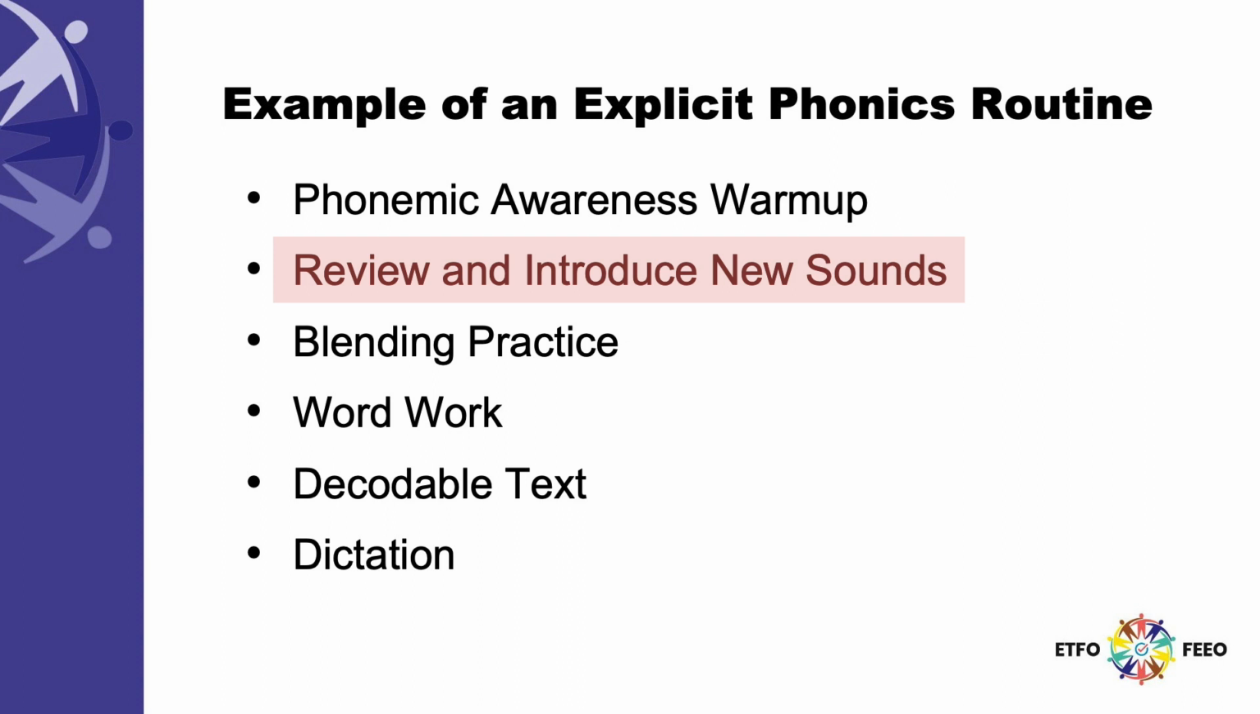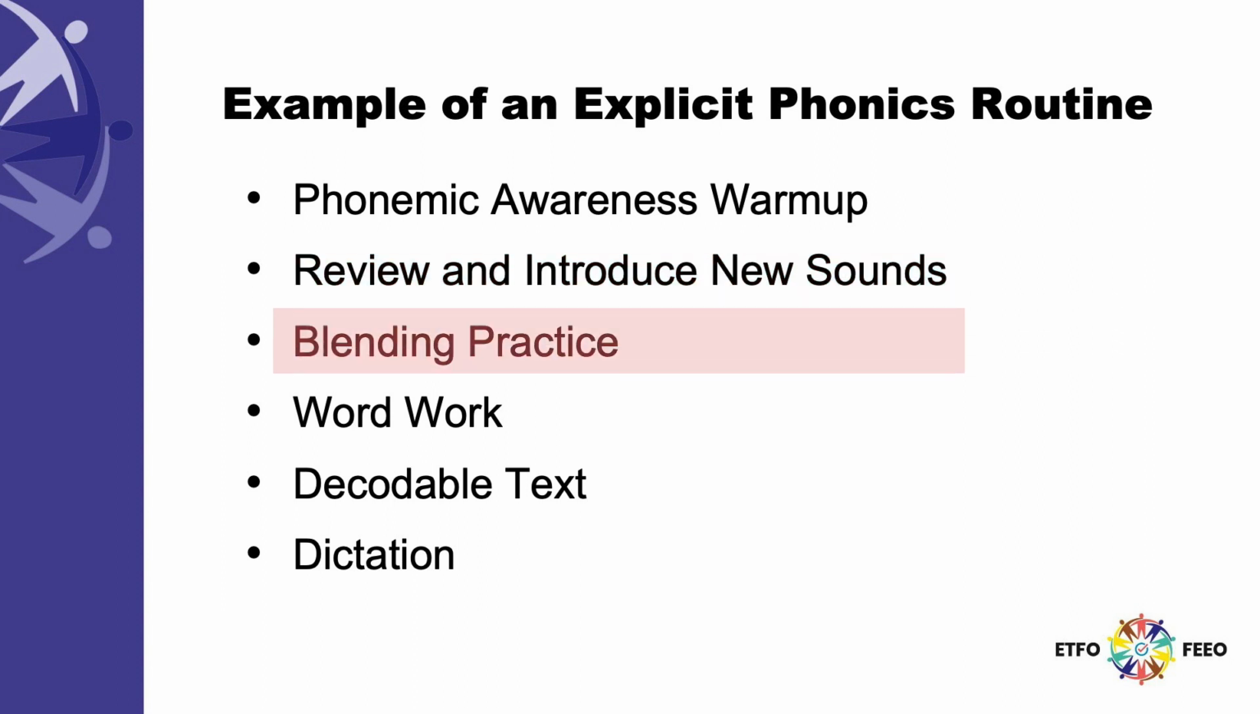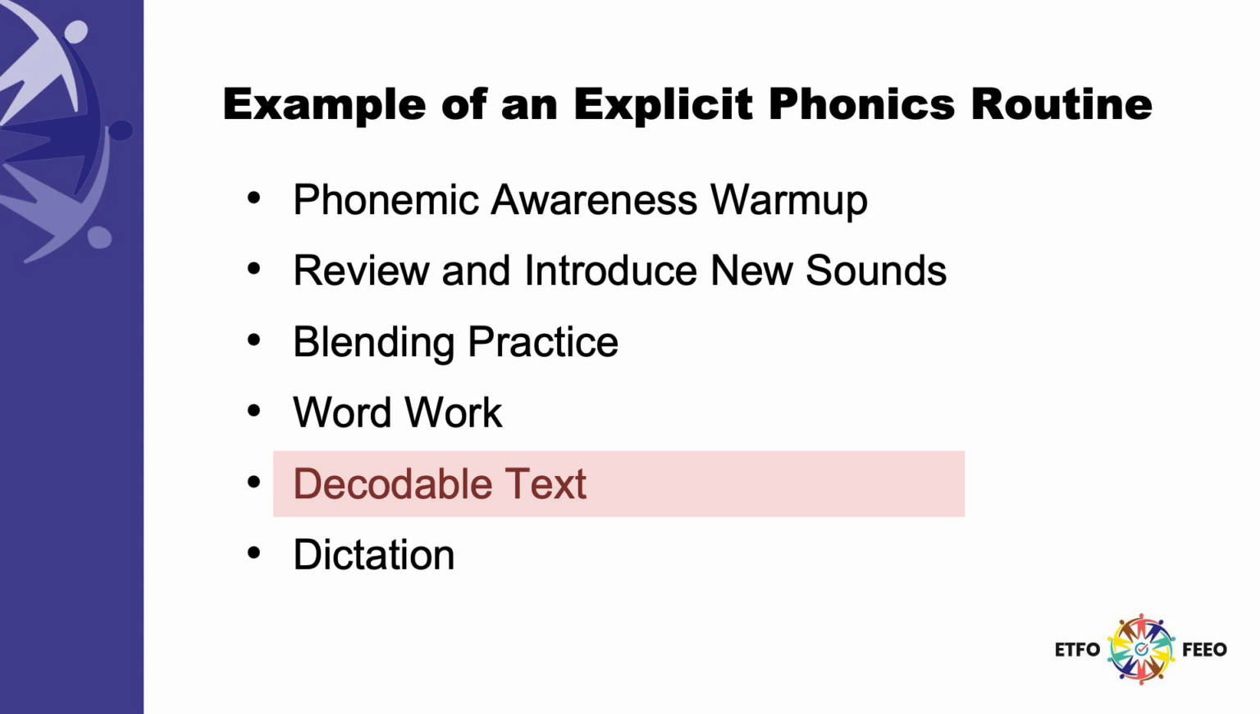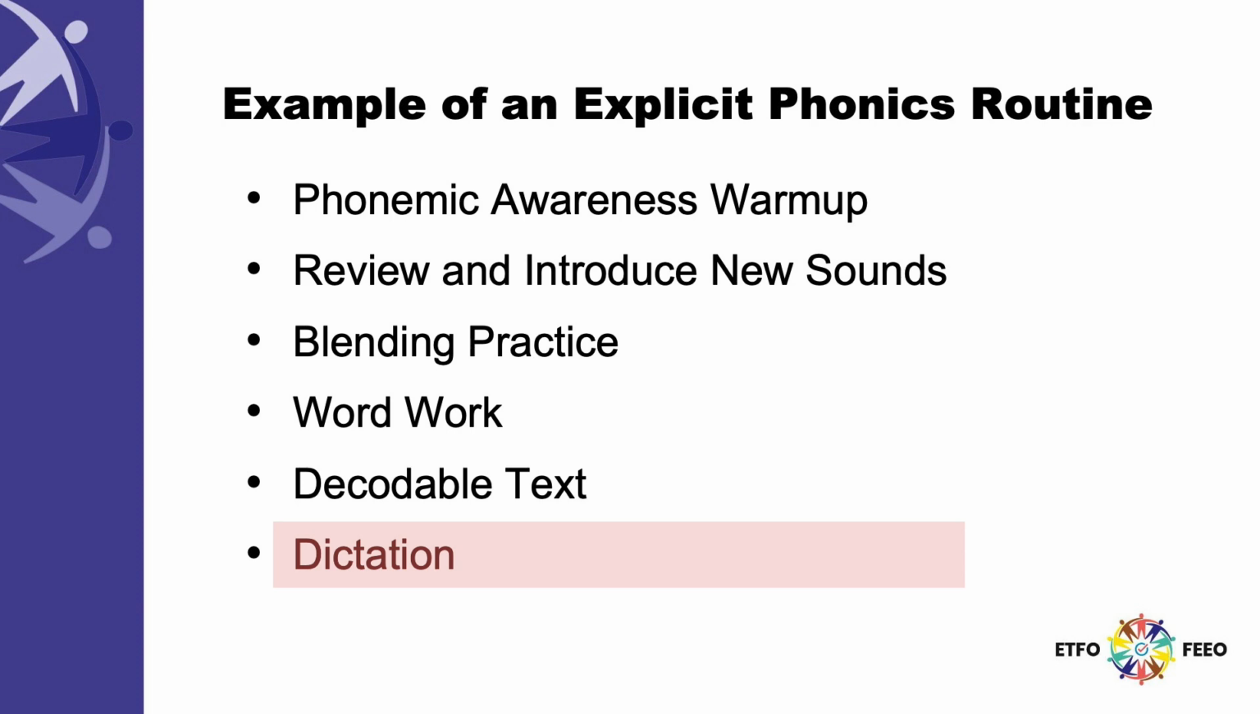Next, you are going to review sounds you have already taught. You might show some flashcards and ask the students to tell you the letter name and the sound it spells. Then you have them practice blending by reading words that contain the new sound, as well as sounds that have been previously taught. Next, you might teach an irregular word that they are going to encounter in the text. Then the students will read a decodable text made up of the sounds you have taught, and finally, finish with dictating some words and sentences so the students can practice writing and spelling.